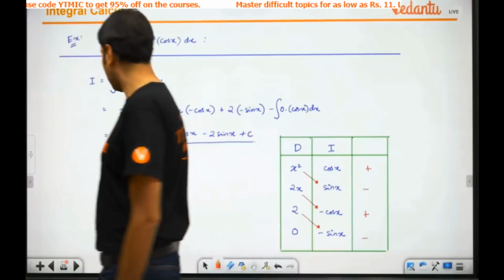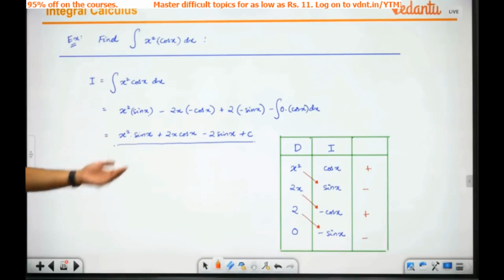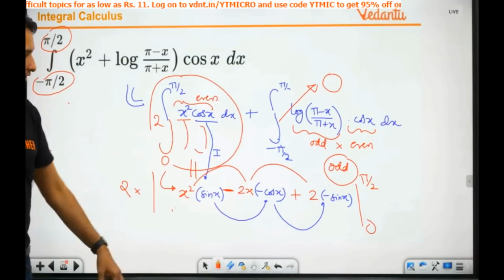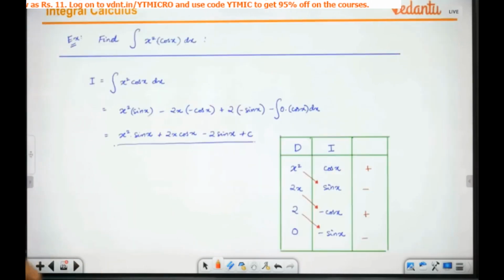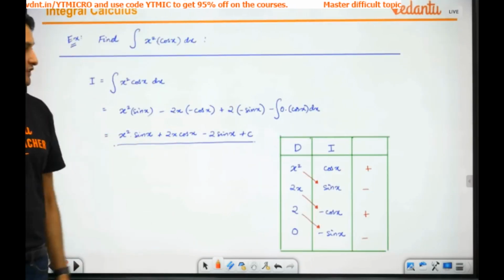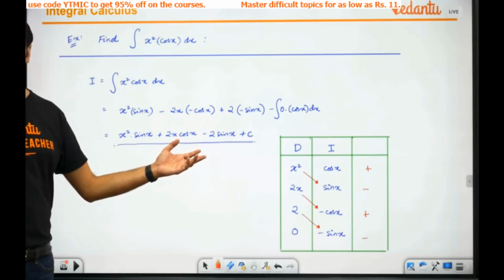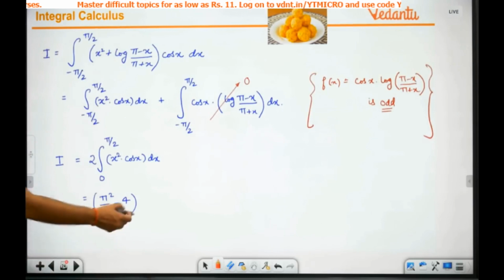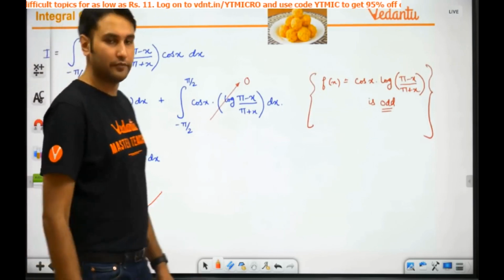What's the answer coming out to be? Let's see. So this is exactly the same integration that I have done. कितना था? X square sin x plus 2x cos x minus 2 sin x, using your DI method. Okay. And if you do the calculations, you get the answer pi square by 2 minus 4.